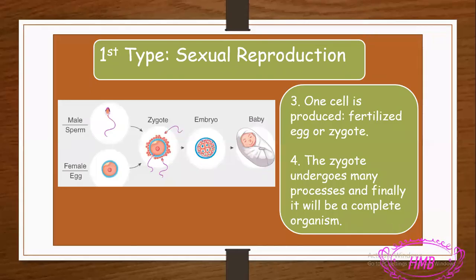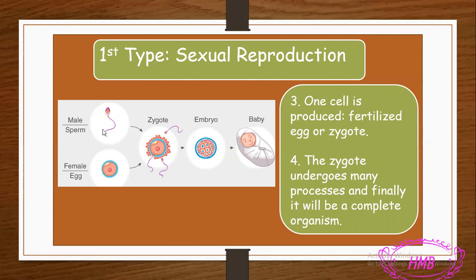Hello, this video is part 2 of the types of reproduction. In the previous video, we talked about sexual reproduction, and we said that for sexual reproduction to happen, we must have two parents. That means we must have the mother and the father, the male and the female. From the male, we have a specific cell or sex cell called the sperm that is going to join with the female sex cell, which is the ovule.